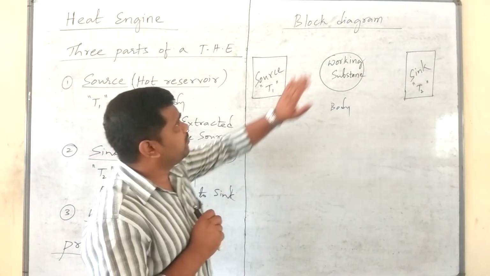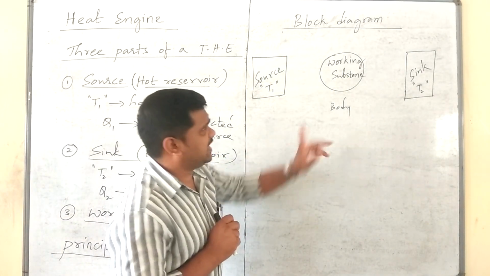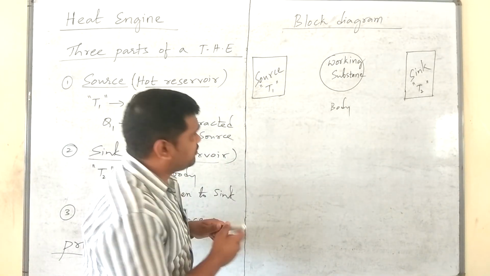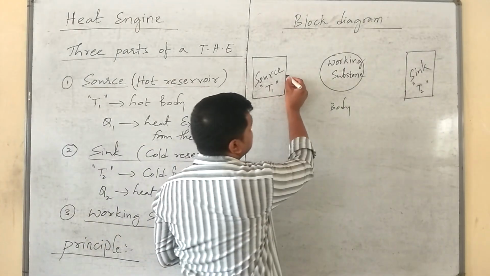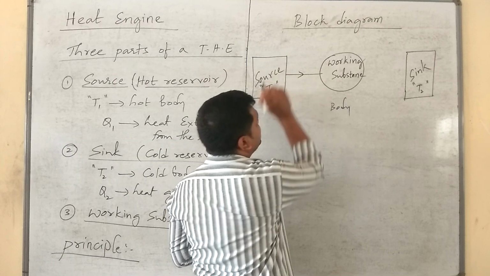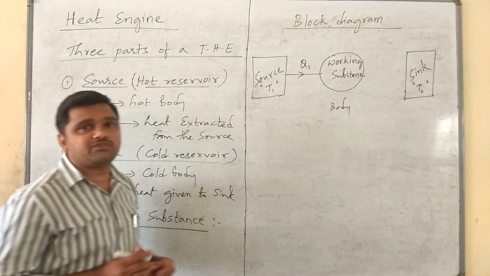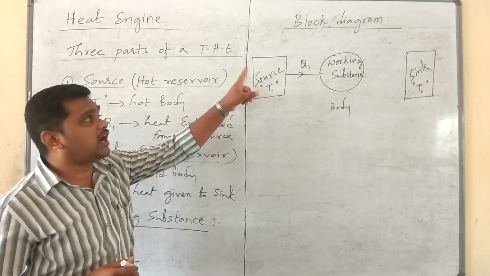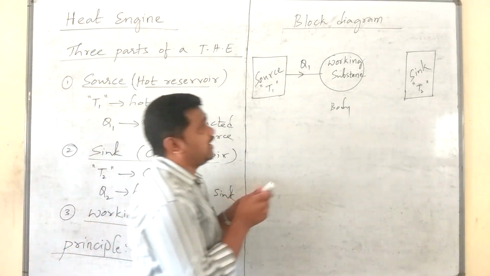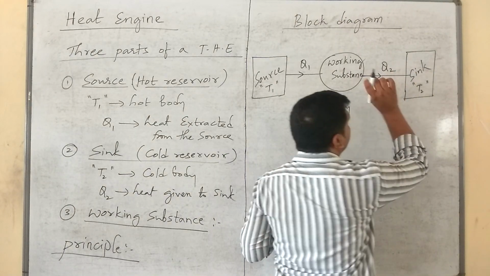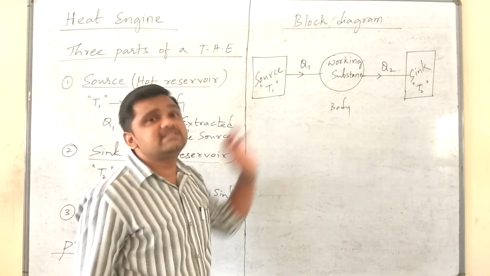Anyhow, now the block diagram shows the function of the working substance. The function of the working substance is to absorb heat from the source. As I said earlier, Q1 is the amount of heat energy absorbed from the source, and it will reject Q2 amount of heat to the sink.